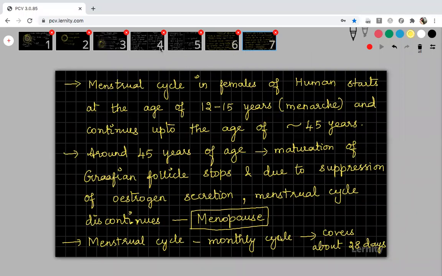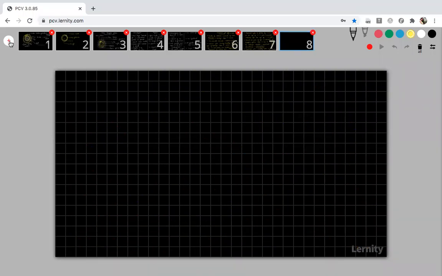Progesterone secretion will be there after menopause, ma'am. Progesterone secretion will occur after menopause. Even estrogen secretion will be there, but at a mild level, not at a huge level. Okay, fine. Now we can see the complete cycle of this menstrual cycle process.